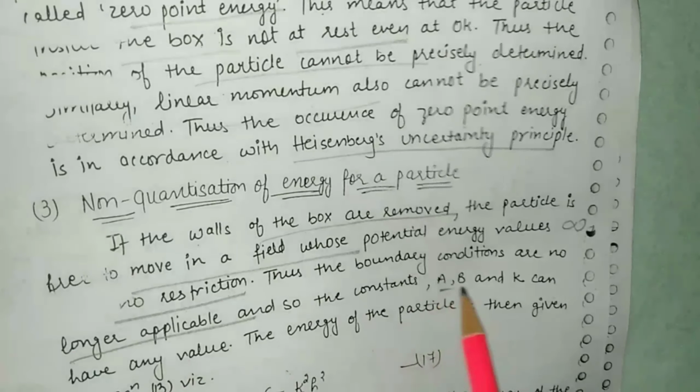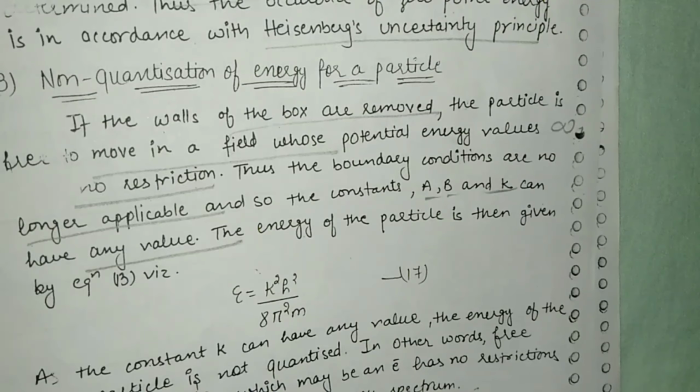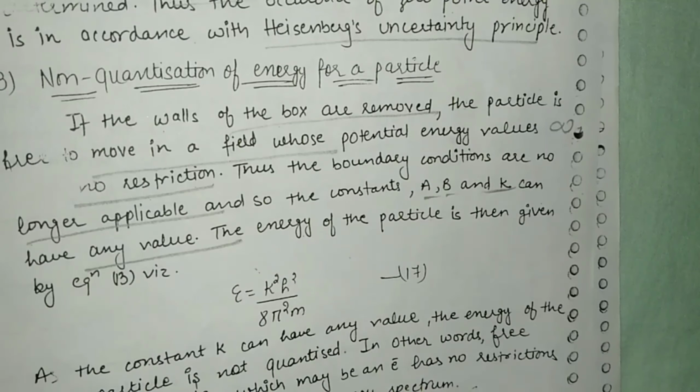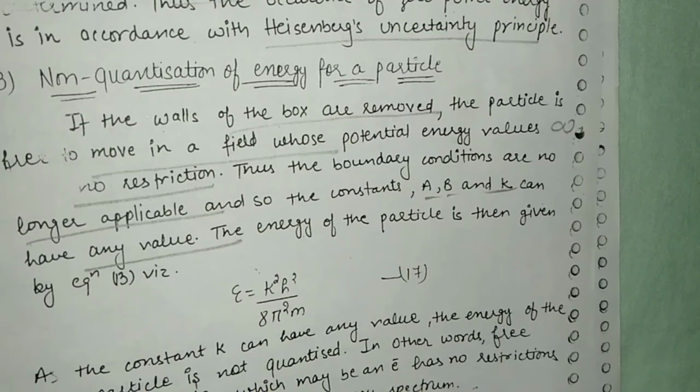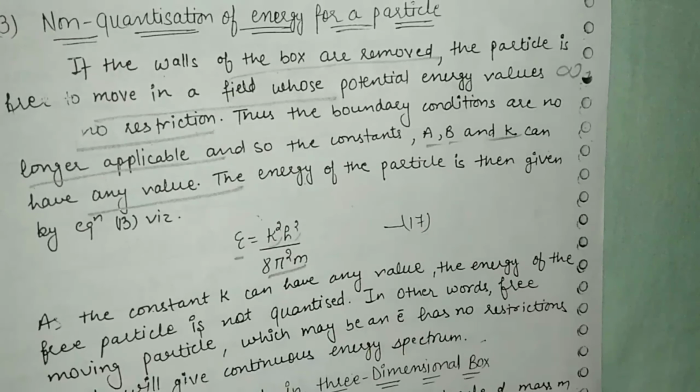So the constants a, b, k can have any value, not only those values which are acceptable for the Schrodinger wave equation. In that case the energy of the particle will be E equal to k square h square upon 8 m a square.